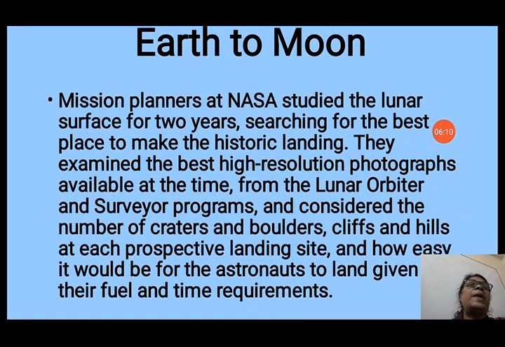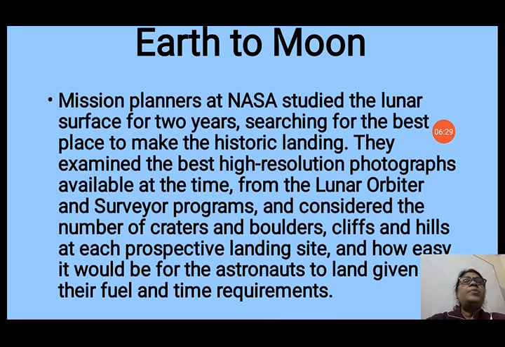Now, Earth to Moon. The people had planned to go from Earth to the Moon. Mission planners at NASA studied the lunar surface for 2 years, searching for the best place to make the historic landing. They were searching for the place where they had to land their spacecraft.